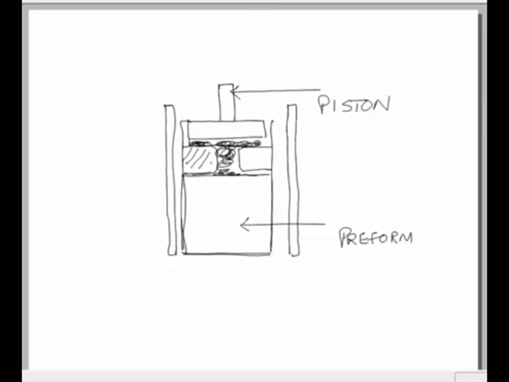These are the two guides, we can say. So when the pressure is applied on the piston, the liquid infiltrant would be pressed and it would go into this preform of fibers or network of fibers.